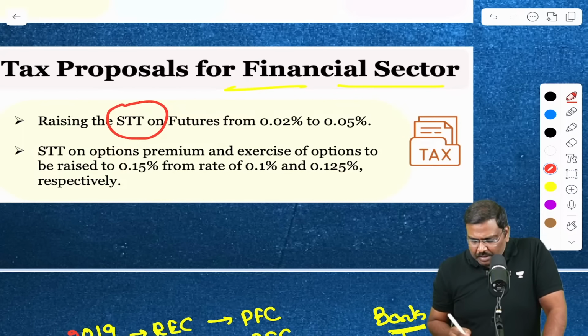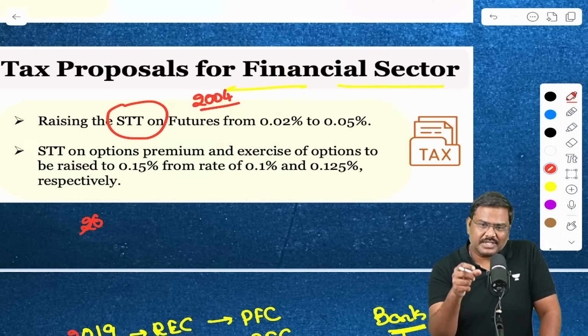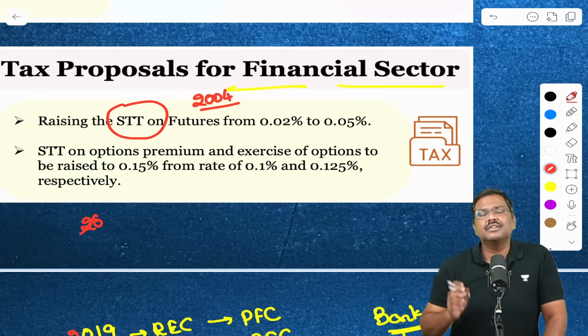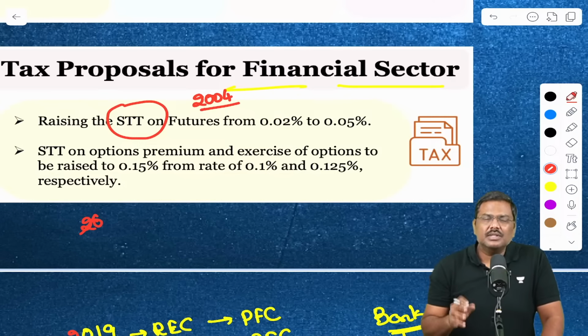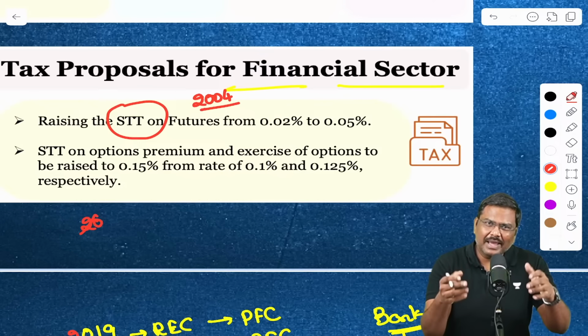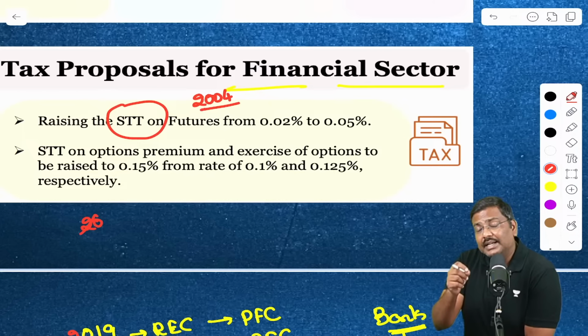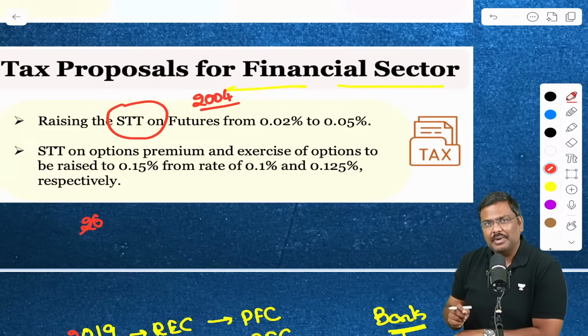So the Government of India back in the year 2004, under the Finance Act, introduced the concept of a securities transaction tax. The basic idea was that a lot of people earn profits by buying and selling instruments in the market, but they do not report it correctly to the government.